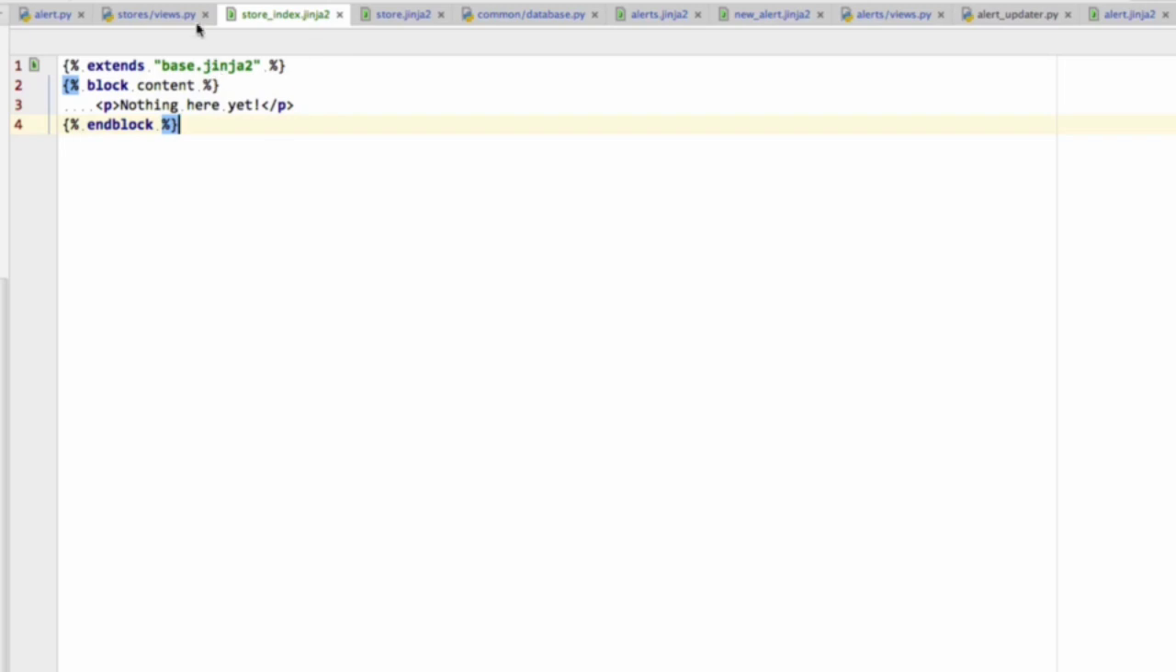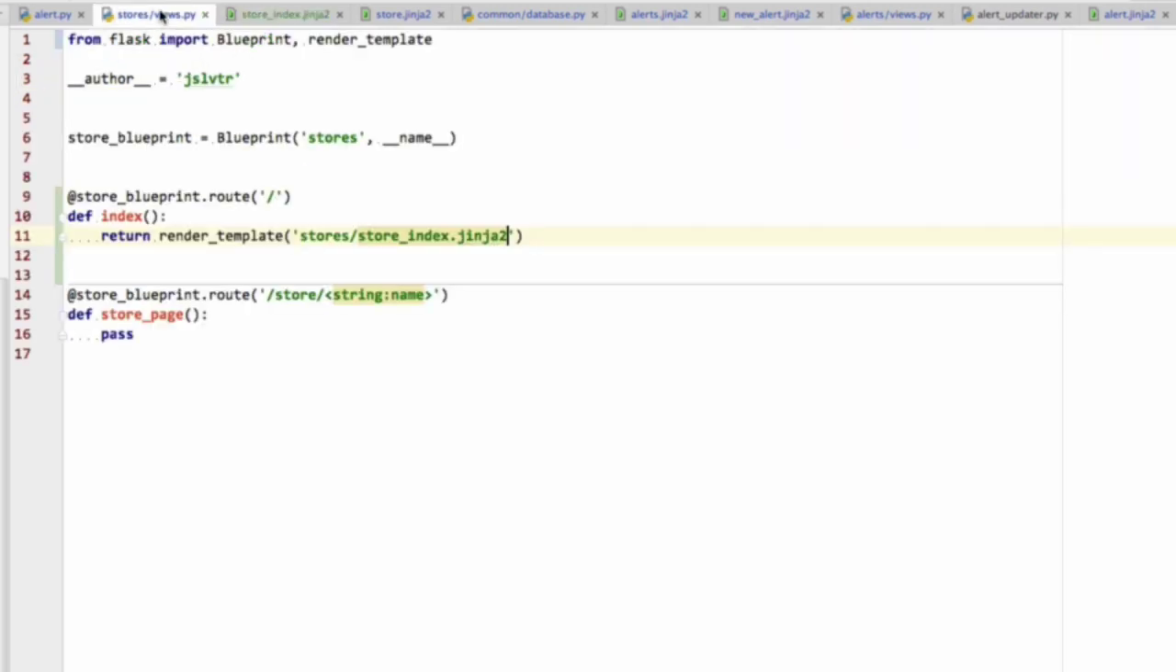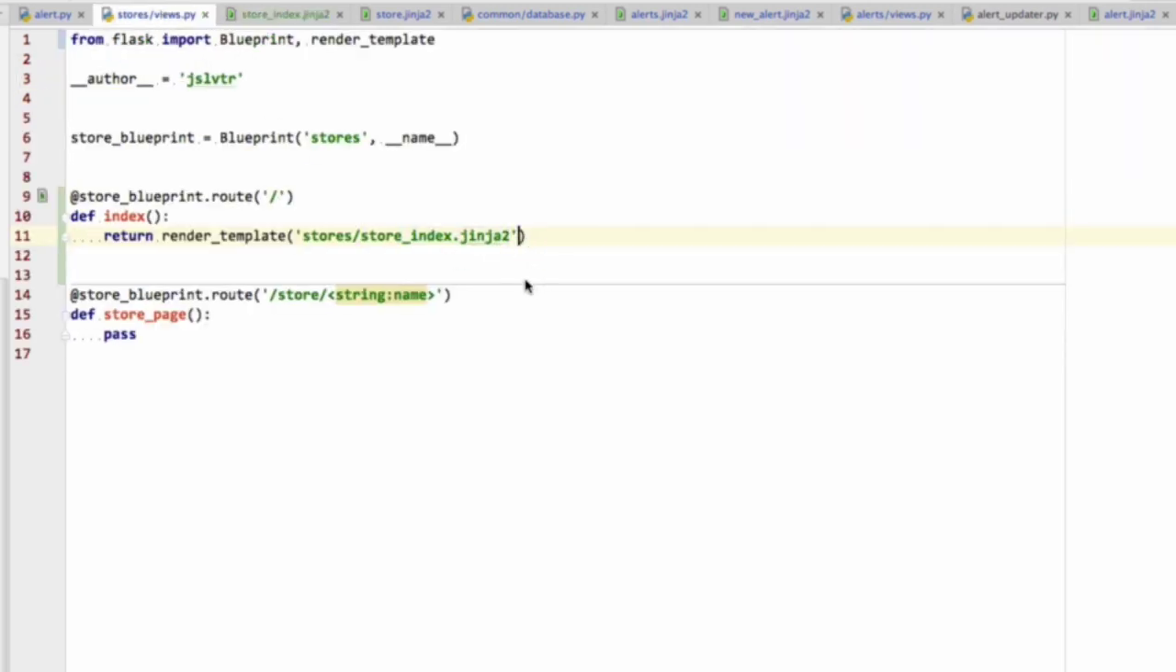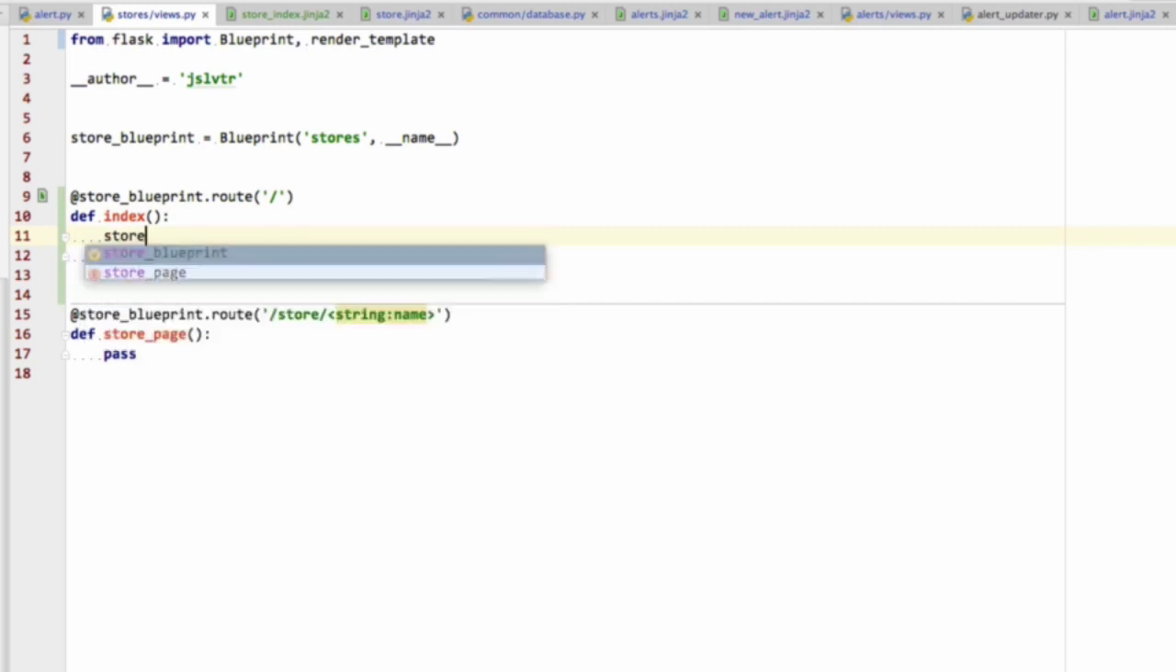Okay, however, before being able to show the store index, we actually need a list of stores. So how are we going to do that? Well, very simple. We're just going to say get all the stores from the database. So stores is going to be a list of all the stores. We're not going to do that in this video. We're just going to work on the store index template.